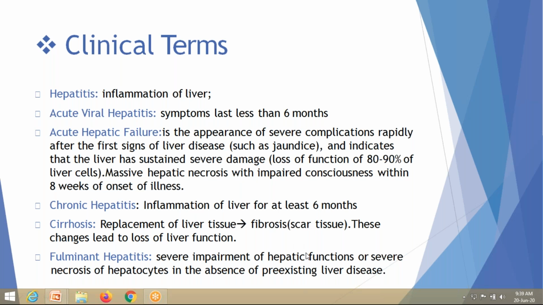Fulminant hepatitis means acute necrosis of more than 90% of liver parenchyma. That leads to coagulopathy, that is the deficient production of clotting factors. Production of clotting factors is a function of liver parenchyma. If liver is inflamed or damaged, there is no production of clotting factors, leading to coagulopathy. Coagulopathy means abnormality of clotting, and that is seen in fulminant hepatitis. Fulminant hepatitis is a life-threatening condition. Almost 90% of patients with fulminant hepatitis can die.